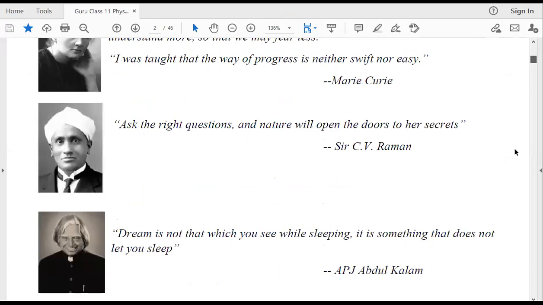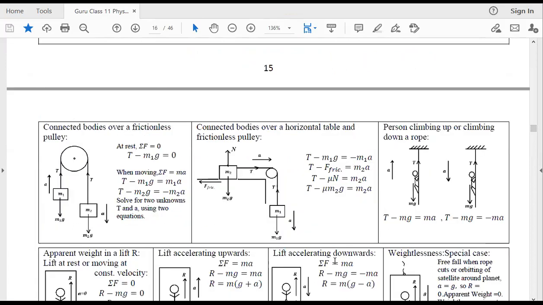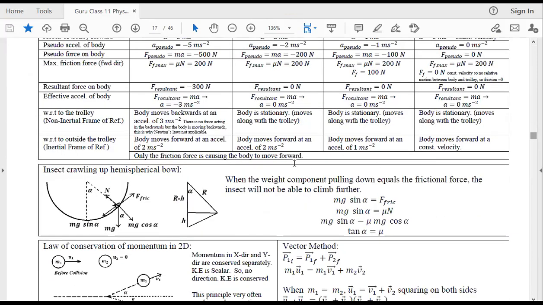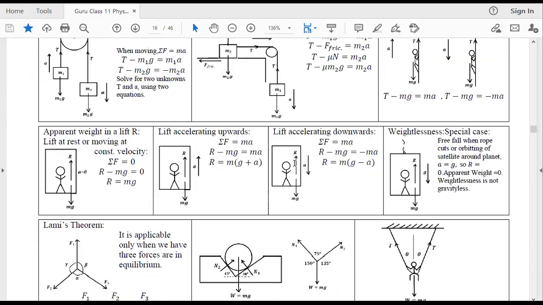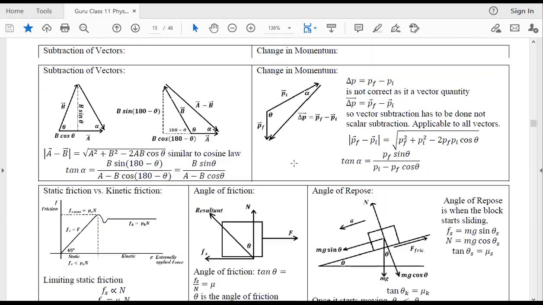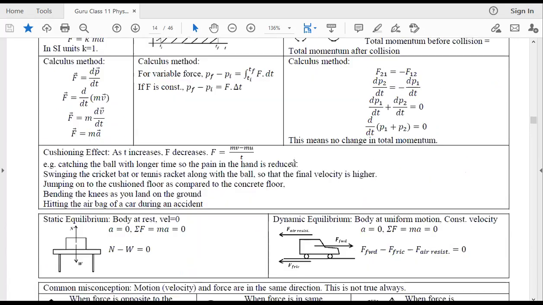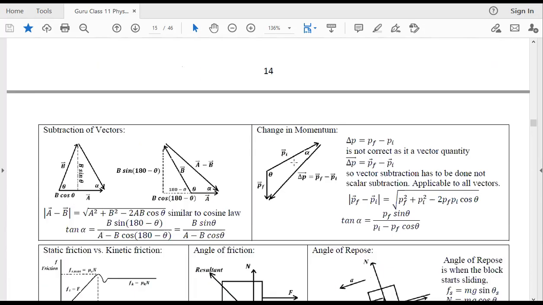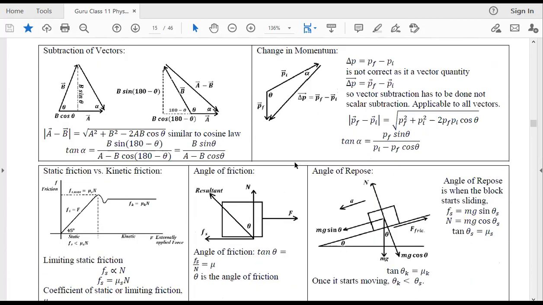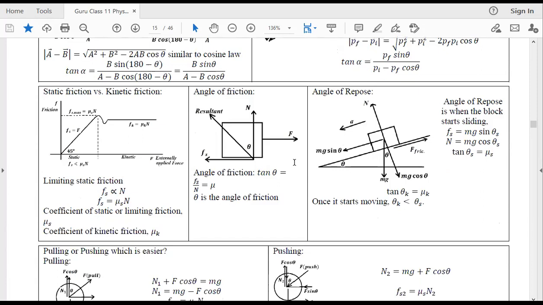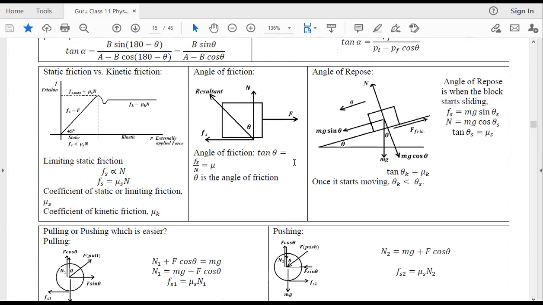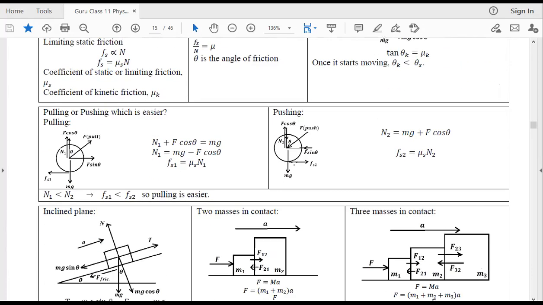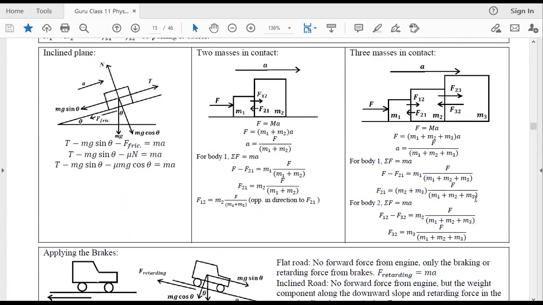Okay, let's see. Okay, I think we are discussing somewhere here. So far we have talked about Newton's laws. We talked about sky jumping, the physics behind sky jumping. We talked about addition of vectors and subtraction of vectors. We talked about friction. We talked about angle of friction and angle of repose. Pulling or pushing. I told you this is your homework. So I hope you tried it.